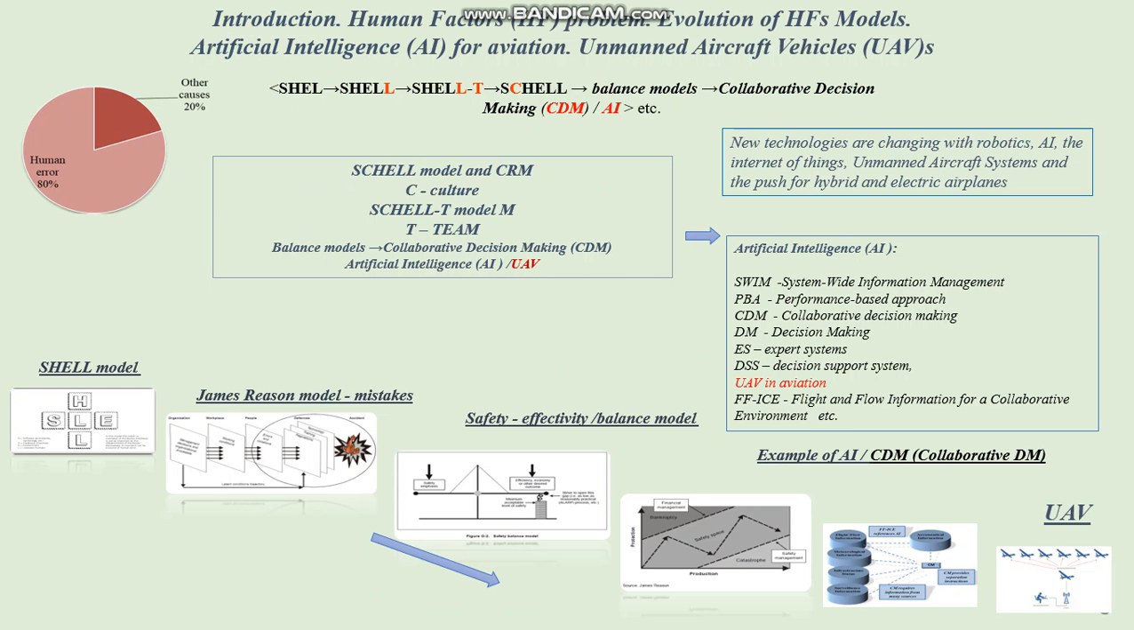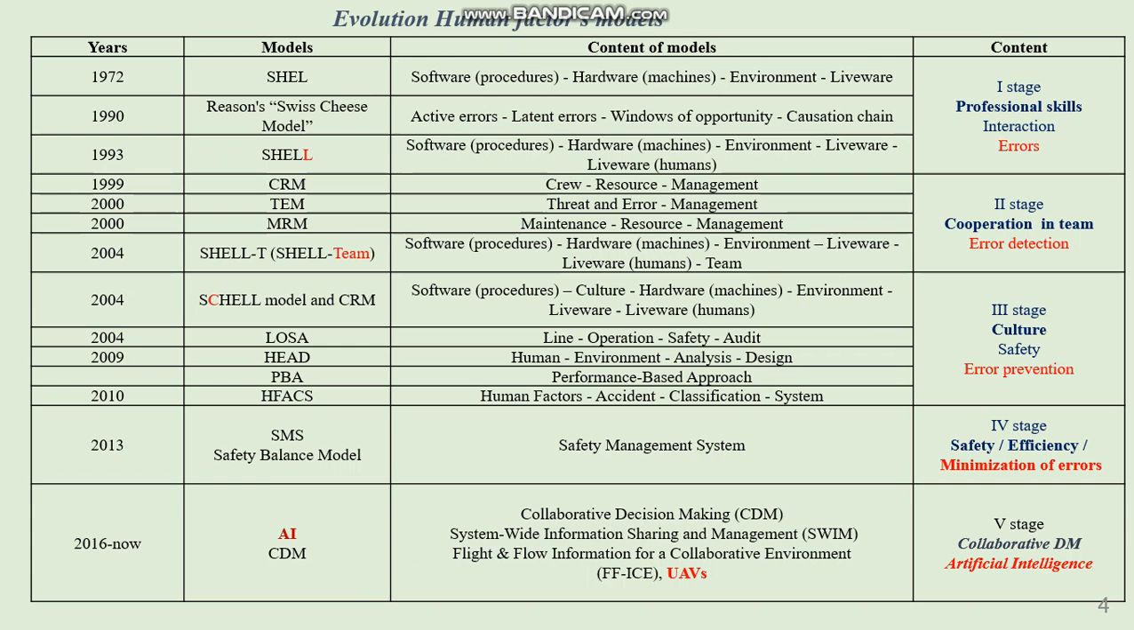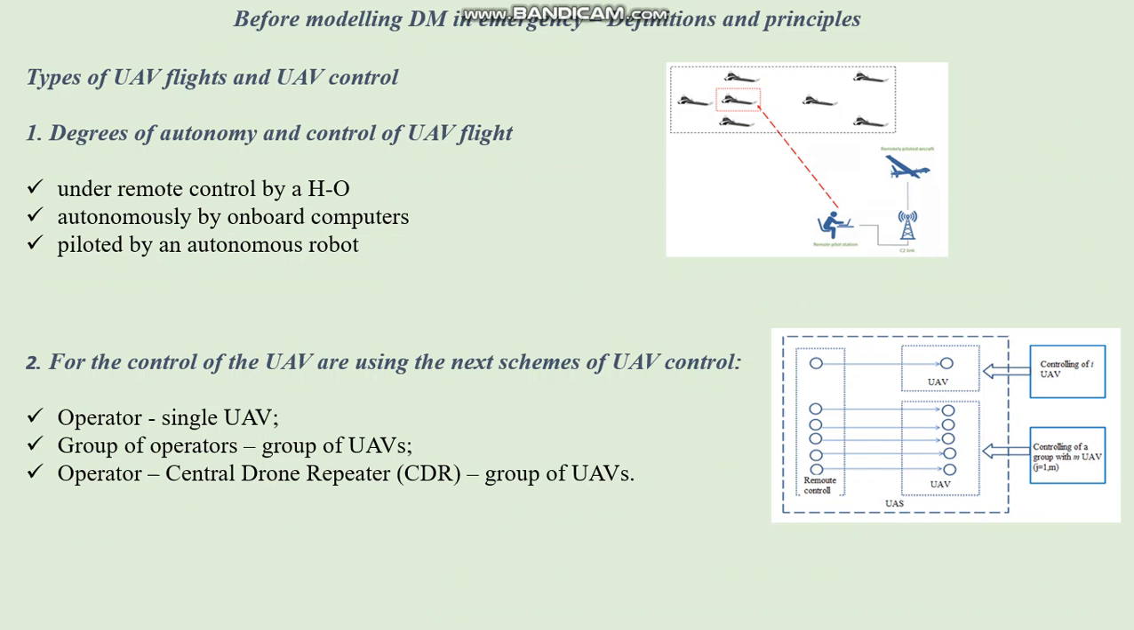Here you can see the development of the SHELL model, from the usual SHELL, which was developed in 1972, to artificial intelligence, which we use nowadays. As you can see, there are 5 stages: professional skills, cooperation in team, culture, safety and efficiency, and collaborative decision making. Let's briefly look at the basic principles of decision-making modeling in emergencies.